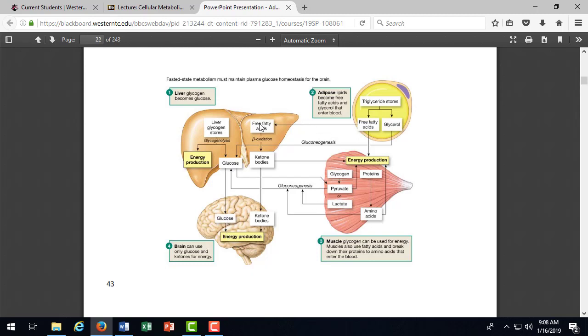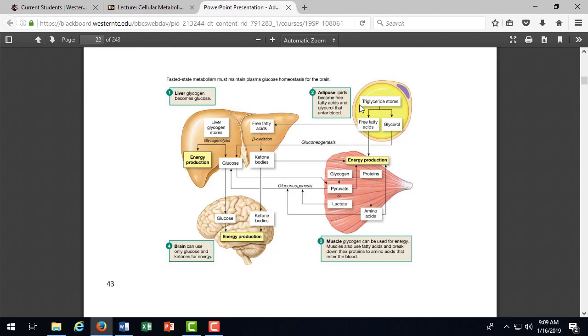Now, if we have fatty acids broken down by beta oxidation, we're going to talk about that, we can release ketone bodies, and that's another way that we get energy, because that also can fuel brain activity. And this is the one that really dominates in people that do the ketogenic diet, because fatty acids are actually preferred as a nutrient source. But when we have glucose available, that's another pathway to energy production.